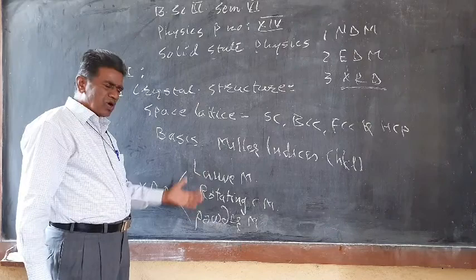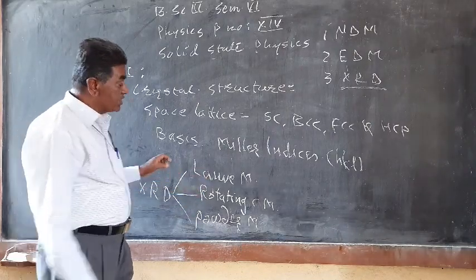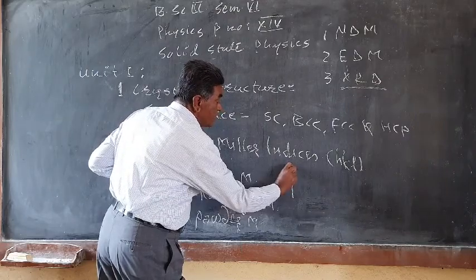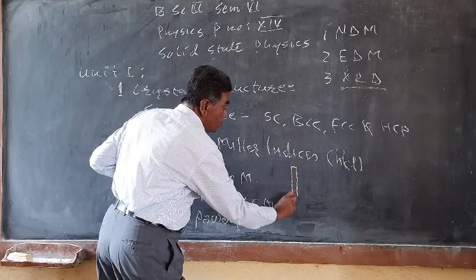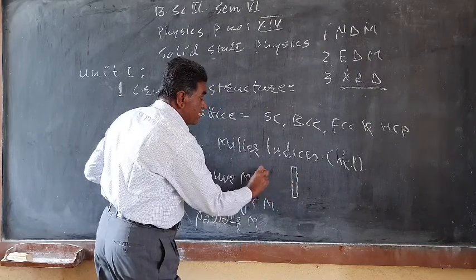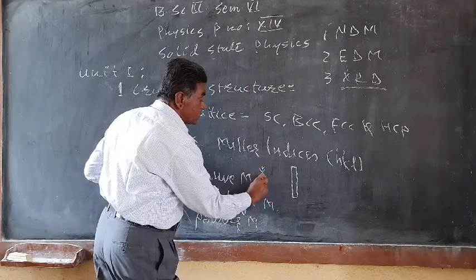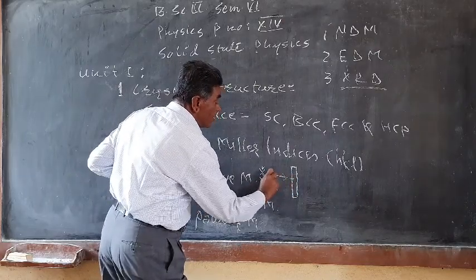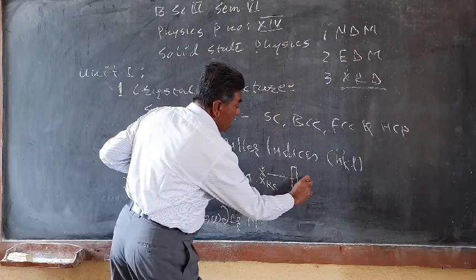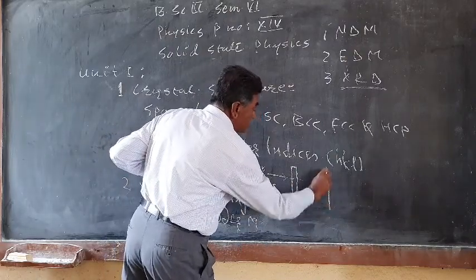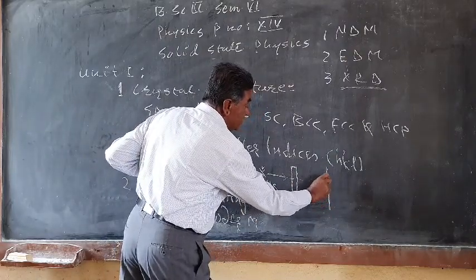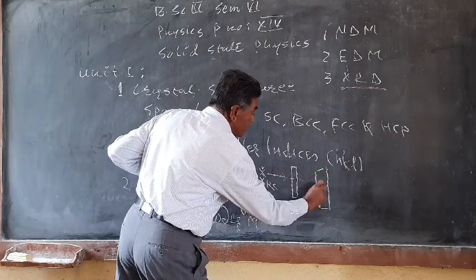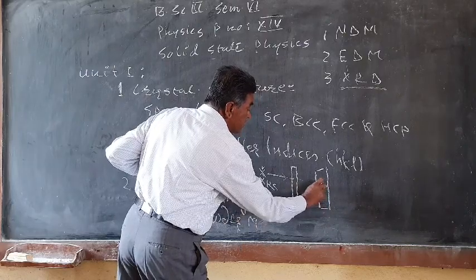The broad difference is that in the Laue method, the sample under study should be in the form of a thin foil. The X-ray source is incident on this foil, and the photographic plate is placed behind it.